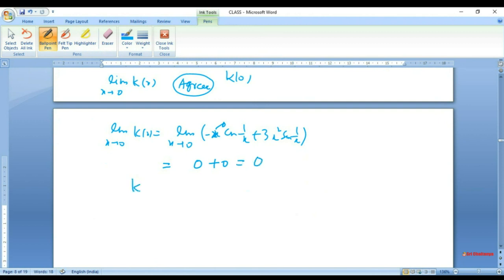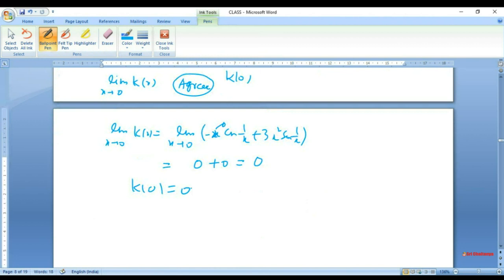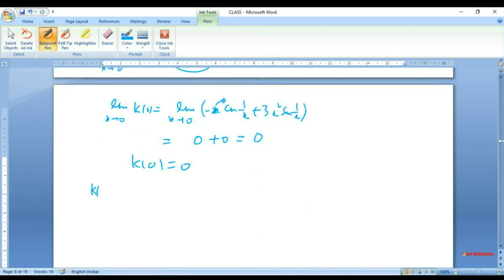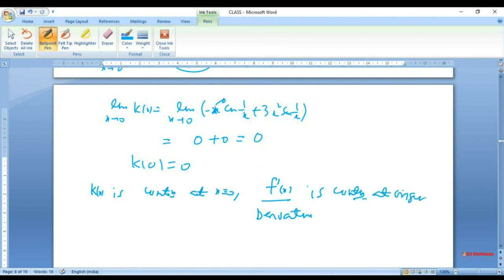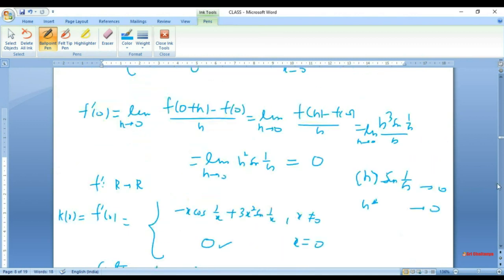And we know that k(0) is 0 here. It means this function k(x) is of course continuous at x equals 0. That is, f prime x, the derivative of f, is continuous at origin.